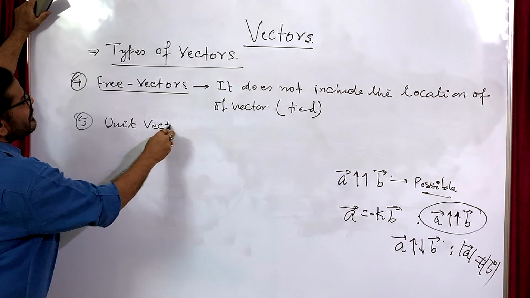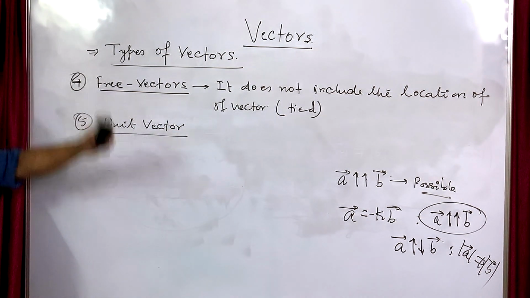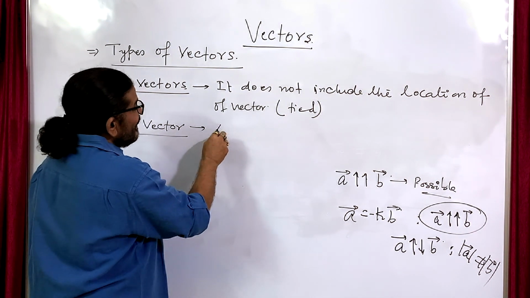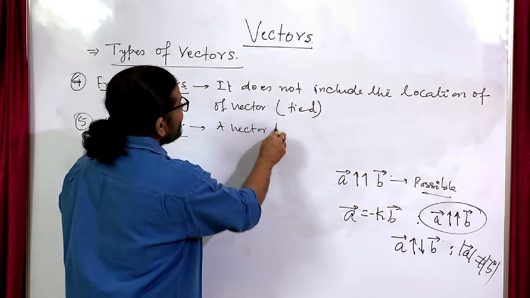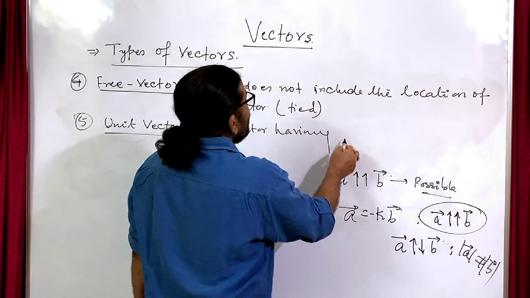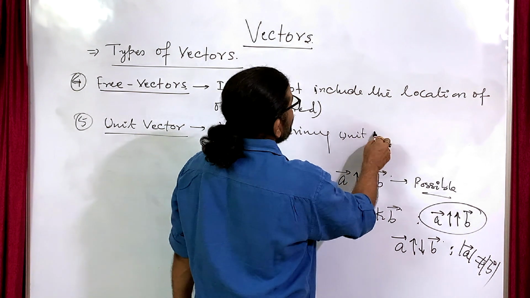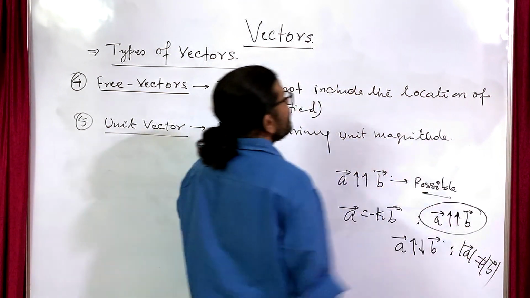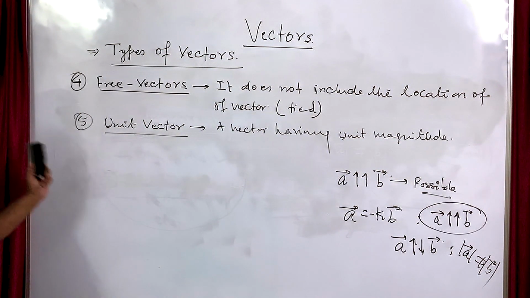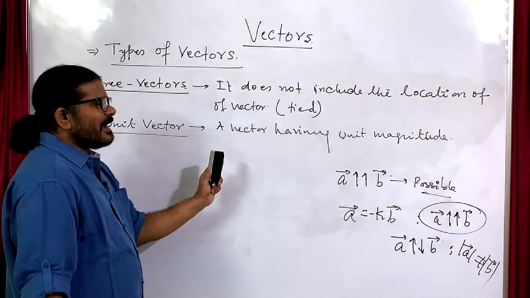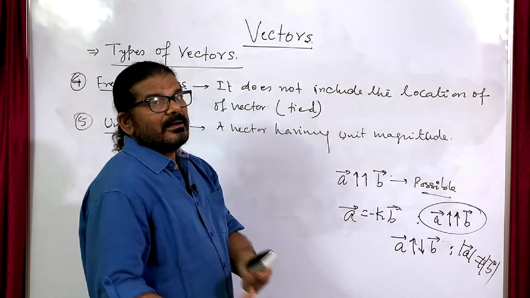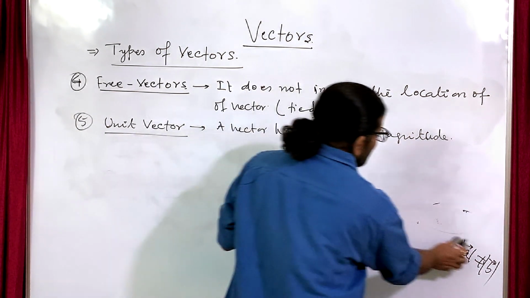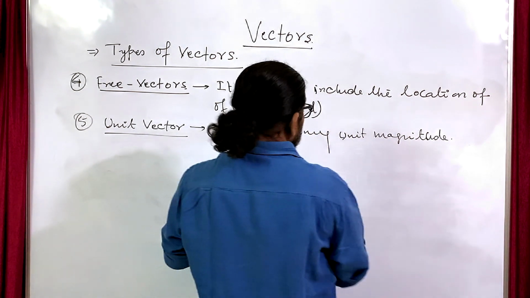A unit vector is a vector having unit magnitude. So magnitude and direction are there, but the magnitude is always one, and the unit vector representation is also specific.